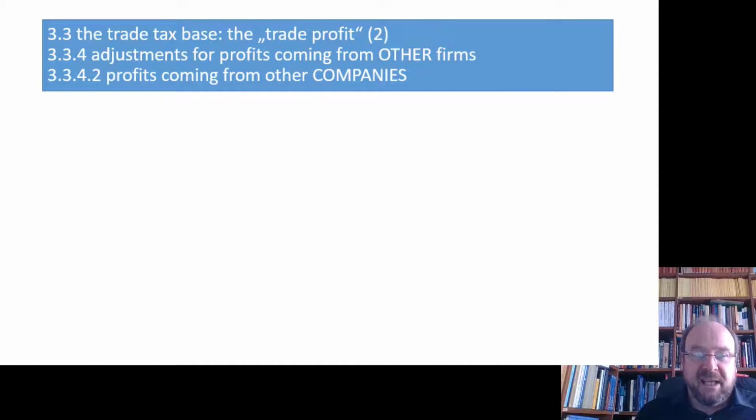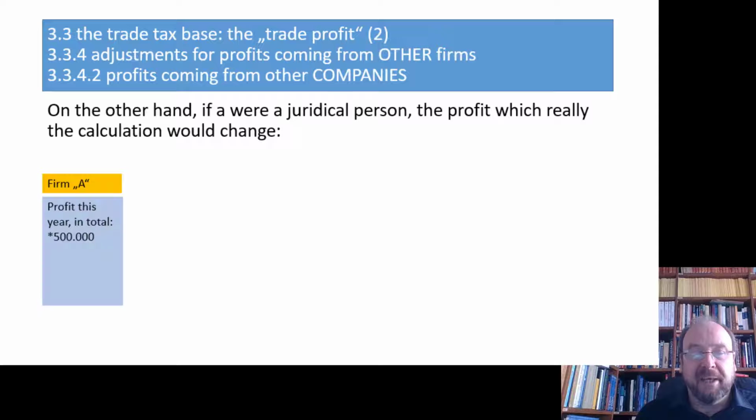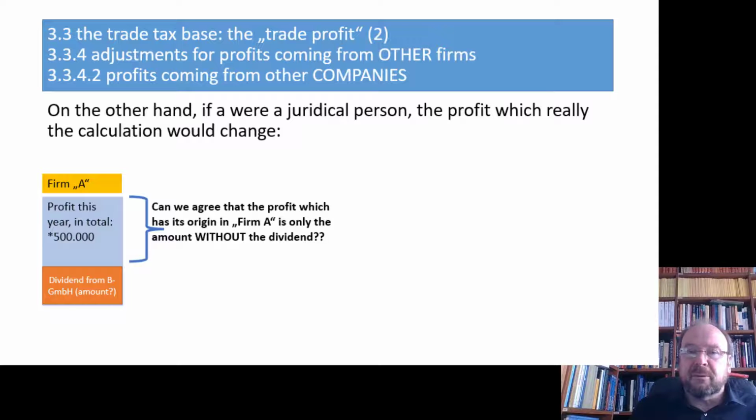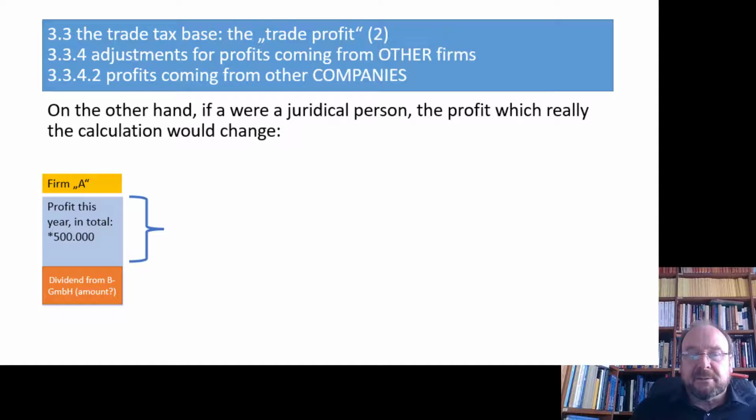If the recipient A was a juridical person, then the calculation changes. A has a profit of 500,000. Dividend from B GmbH is included in the bookkeeping. But now we have to say, okay, we have already become a bit cautious. We don't know if it's really the full amount, so let's think about it a bit. We should agree that whichever amount is there representing the dividend in the final income from business should be kicked out. So let's think about that.